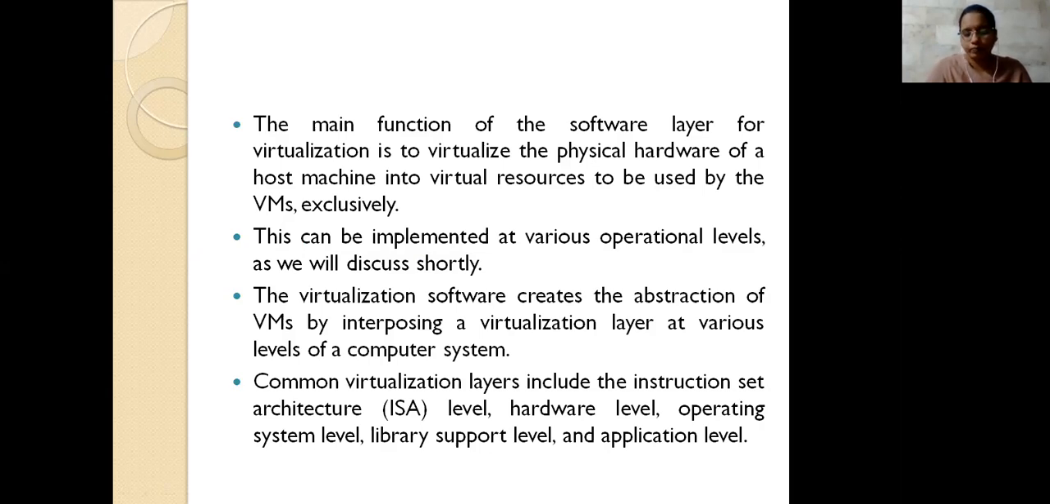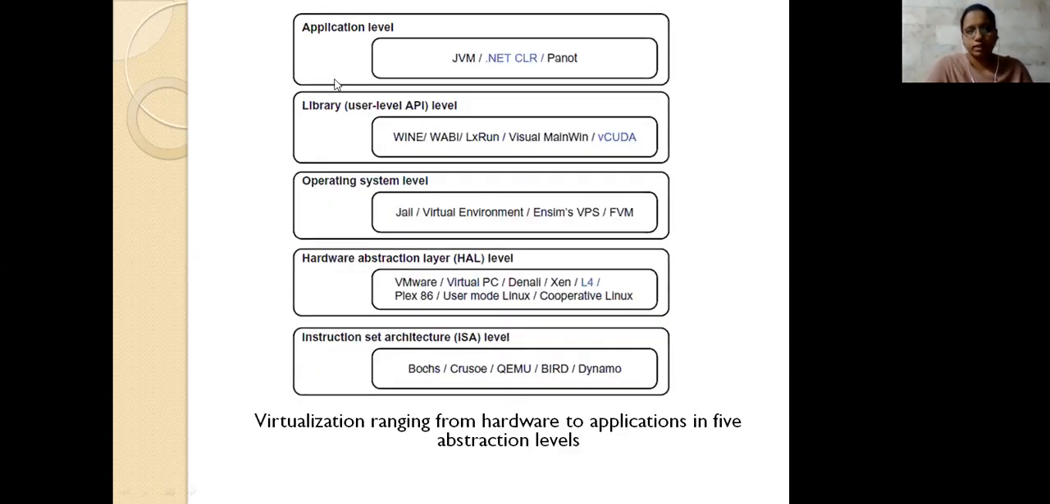In that we have some levels: the instruction set architecture level, hardware level, operating system level, middleware level, and application level. We will discuss them later also. Here these are the example systems using these levels of representation. We already discussed CUDA, which you used in the previous lectures; CUDA provides virtualization between all these things.